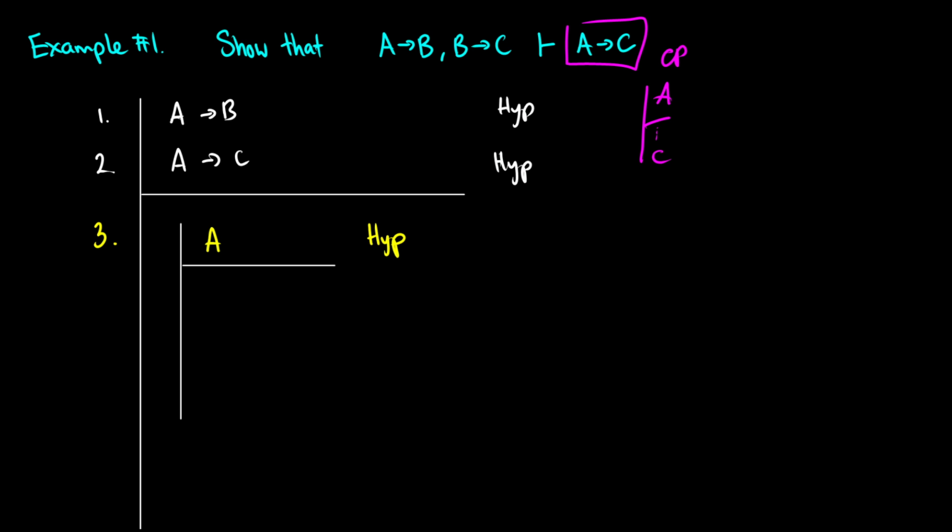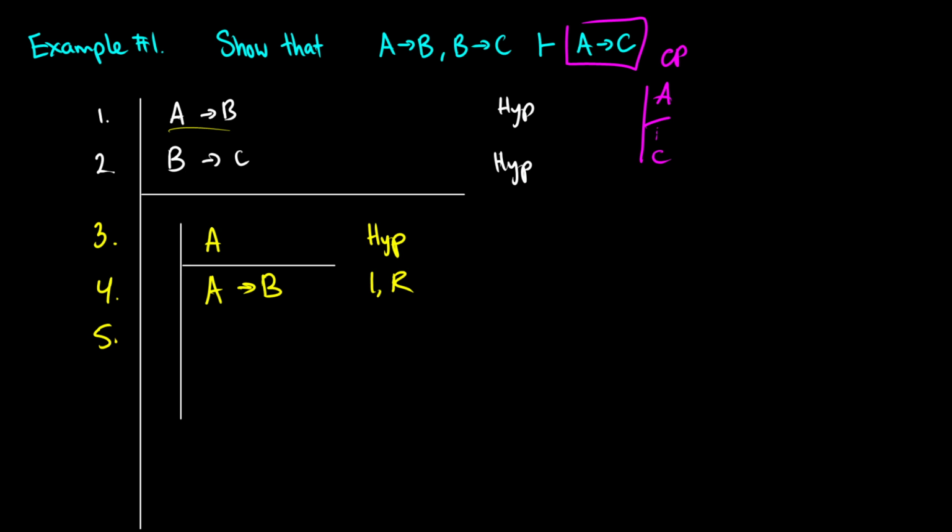Okay. In line 4, what can we do? Well, I should go back and fix my mistake here, because we actually have that this is B arrow C, not A arrow C. So I see in line 1 that we have A arrow B. I want to bring this back into the proof because I can do something with it. So this comes from 1, and this is a reiteration.